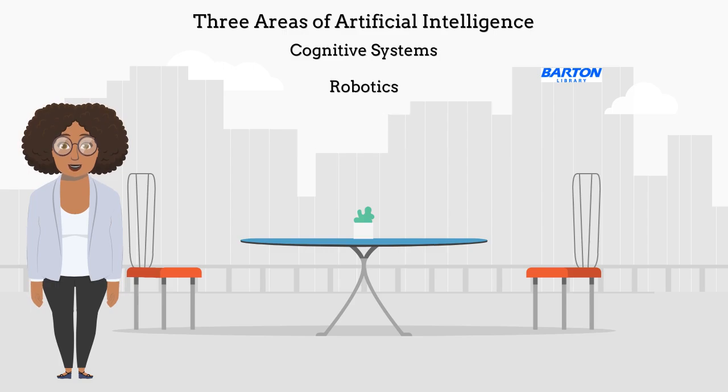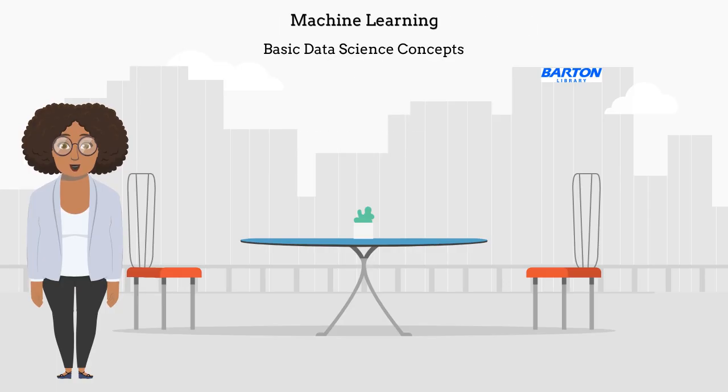Robotics are AI systems that can physically act on and react to the world. Machine learning is a field of computer science in which computers possess the ability to learn without being deliberately programmed. This is an important tool in a wide variety of disciplines such as social media and healthcare. Basic data science concepts are a component of AI literacy. You should learn to recognize when personal data are being used to train machine learning. You should be able to interpret the results of algorithms in the context of the data.